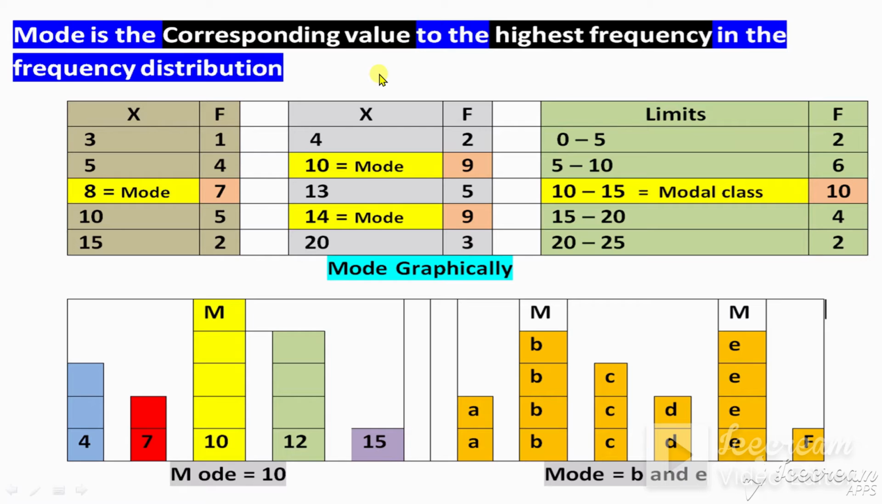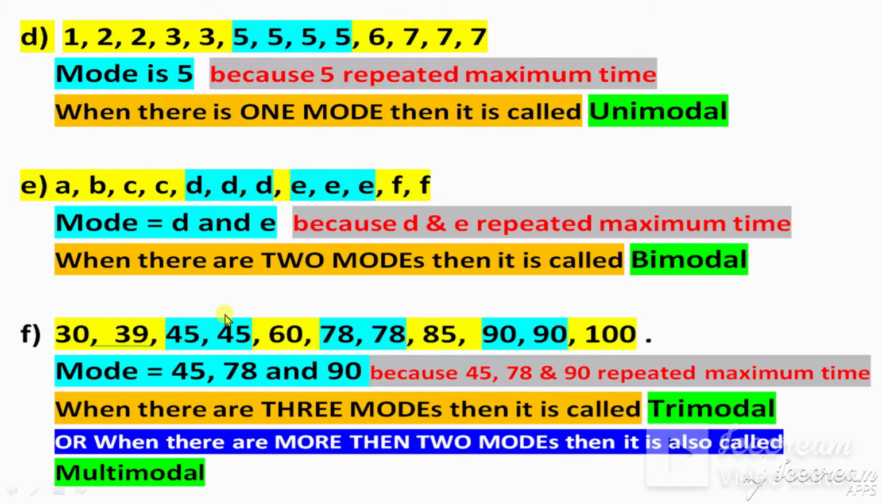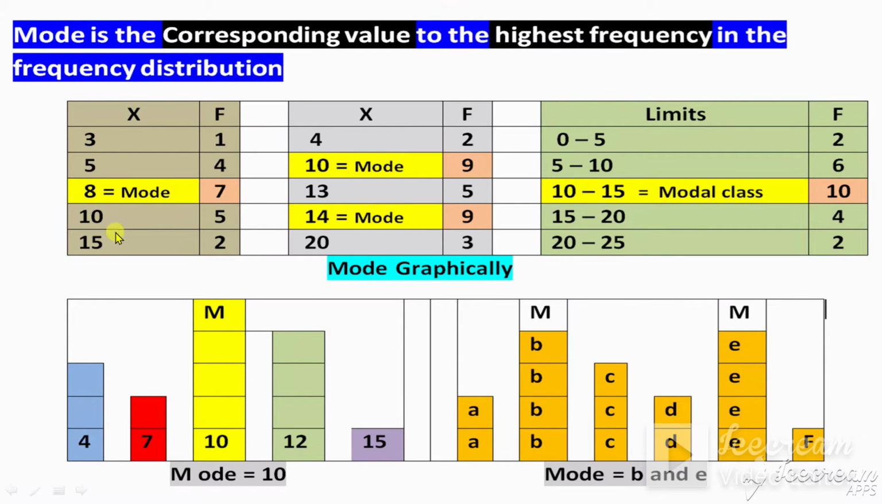This is question 1, this is question 2, question 3. Now let me explain this definition when frequency is given. In the first question, there was no frequency, just x numbers or y numbers were given. In this question, x and frequency are given, classes and frequency. So the definition is this one: mode is the corresponding value to the highest frequency. Look, this is the frequency column, and the highest number is 7. The highest frequency is 7, corresponding to 7, 8 is the mode.